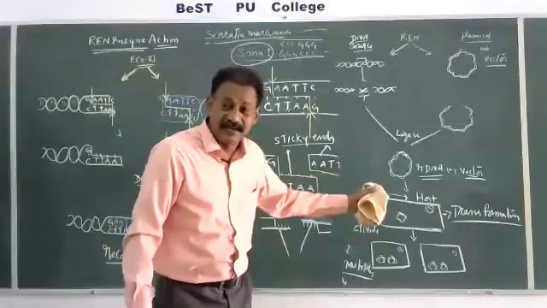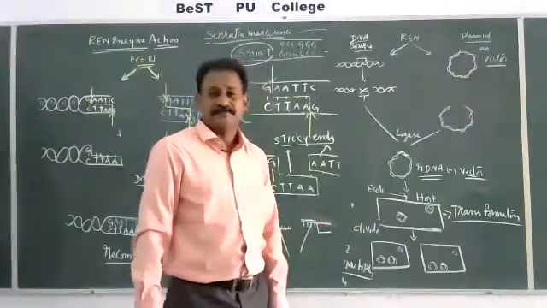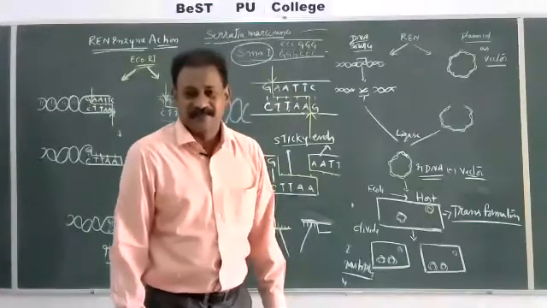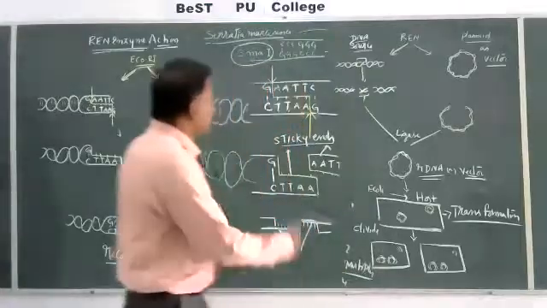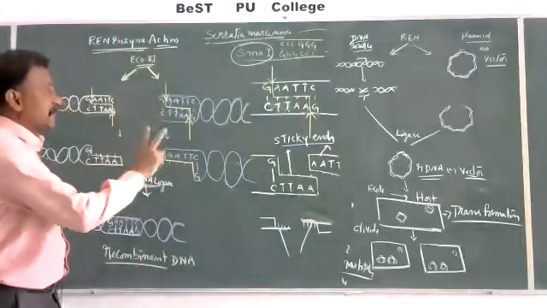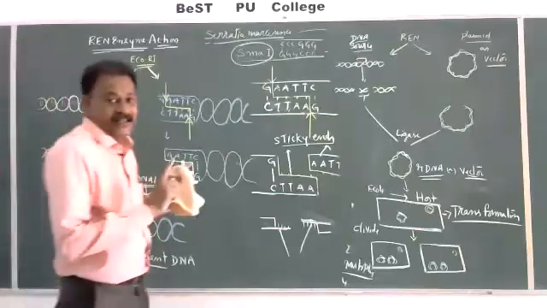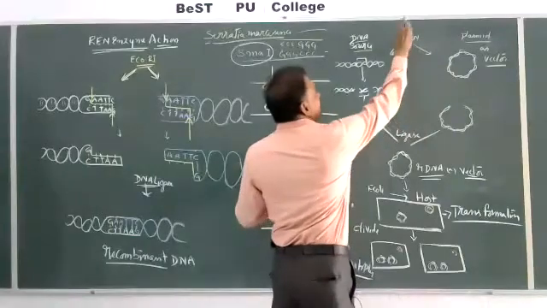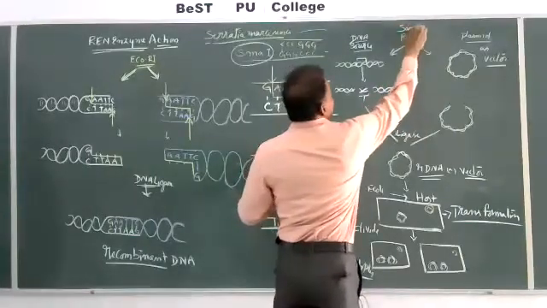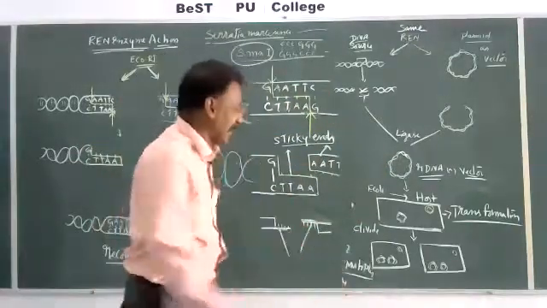So recombinant DNA technology is a method of new science, genetically modified organisms. Here one thing we have to realize: unless we cut both the source DNA and the plasmid DNA with the same restriction endonuclease, it is not possible to produce recombinant DNA.